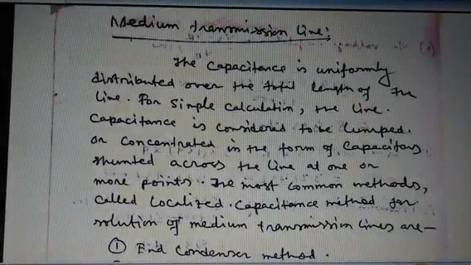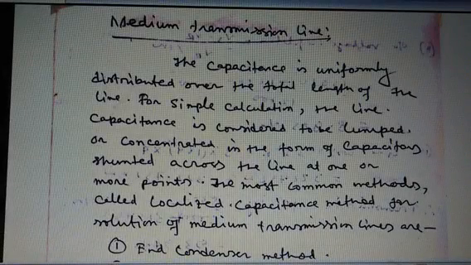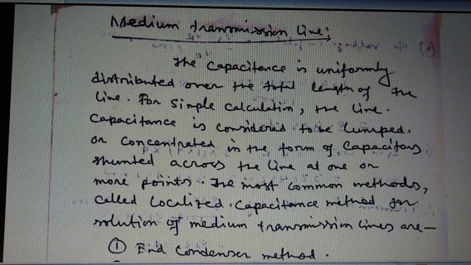The topic of this class is the medium transmission line. Actually, this is the second part of the performance of transmission lines. Now, what is a medium transmission line? When the length of an overhead transmission line is above 50 km, up to 150 km, and the line voltage is between 20 kV and 100 kV, it is considered a medium transmission line.